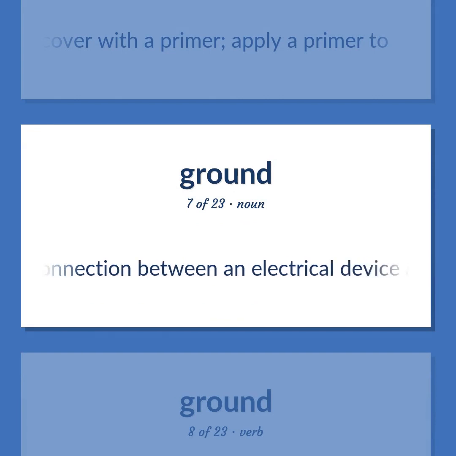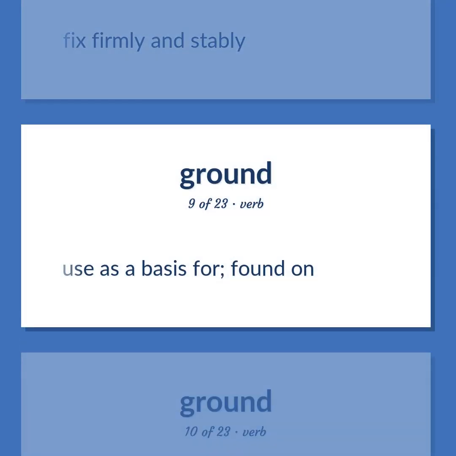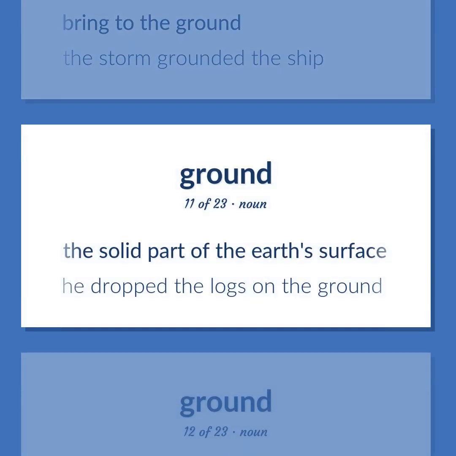A connection between an electrical device and a large conducting body, such as the Earth, which is taken to be at zero voltage. Fix firmly and stably. Use as a basis for; found on. Bring to the ground. The storm grounded the ship. The solid part of the Earth's surface. He dropped the logs on the ground.